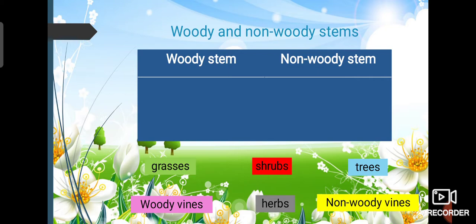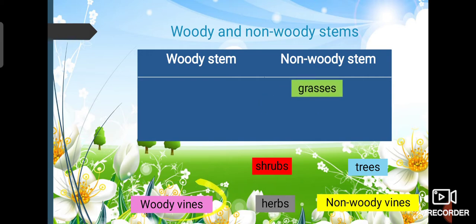Now, when we classify plants based on the stem they have, we divide them into two: woody stem and non-woody stem. So now the question, from all these plants, where are they classified? Woody stem or non-woody stem? First, the grasses. Do they go into the woody or non-woody stem? Very good. Grasses are non-woody.